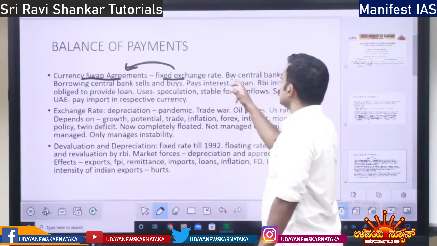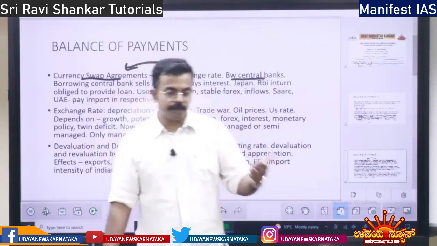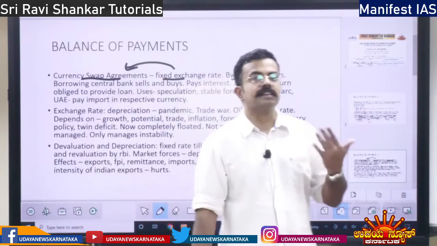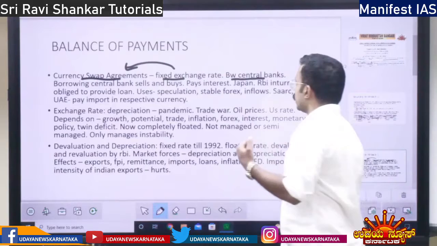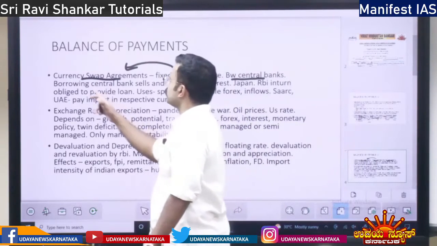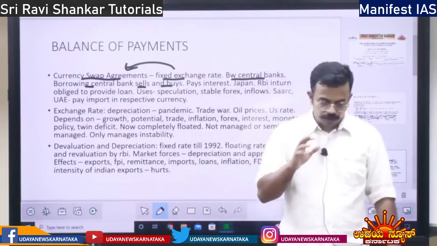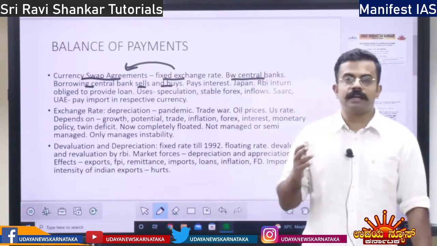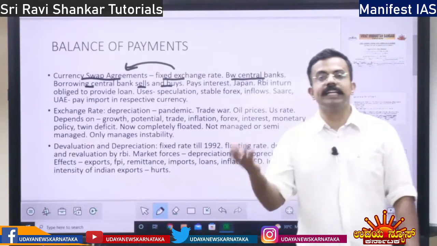Apart from that, this is done between the central banks. Between which central banks? Between the Central Bank of India and the Central Bank of Japan, there is an agreement of currency swap, right? Then the borrowing central bank sells and buys. So what does it do? The borrowing central bank, that is the Indian central bank, the Reserve Bank, sells Indian rupee.